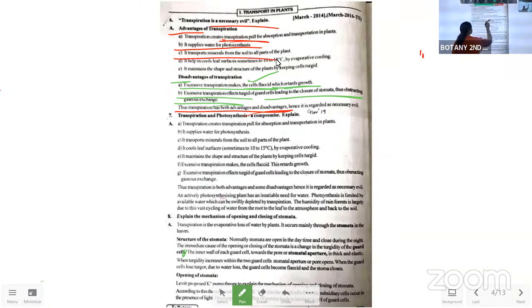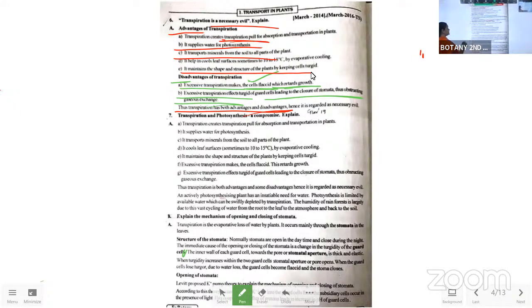It transports the minerals from the soil to the respective parts of the plant body, which shows the normal growth in the plant body. And the next one, it maintains the shape and structure of the plant body by making the cells turgid. Like this, if you have written, then everyone will be impressed with the way you are writing the sentences.